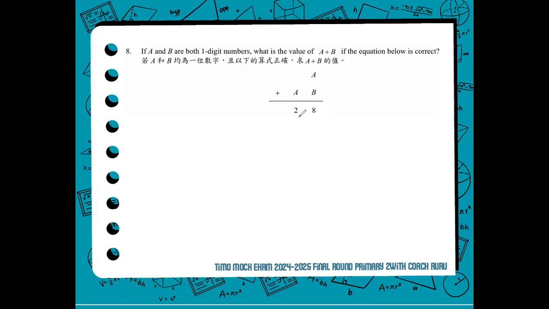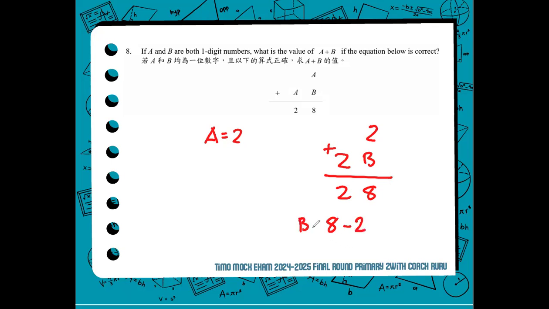But it will not because if we assume that A is equal to 2, the equation would look like this. 2 plus 2B is equal to 28. Meaning, all we have to do, as we assume that A is equal to 2, we can try subtracting 2 from 8 to know what is B. B is equal to 8 minus 2. So B is equal to 6.